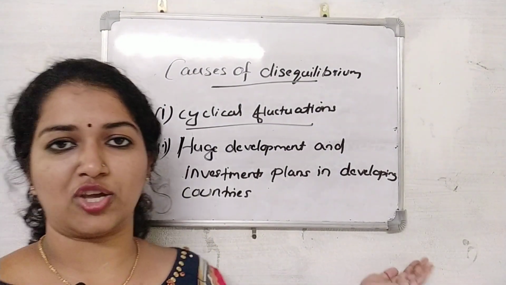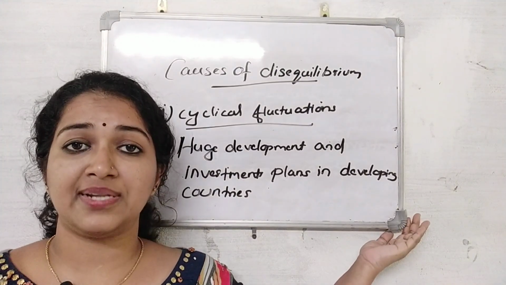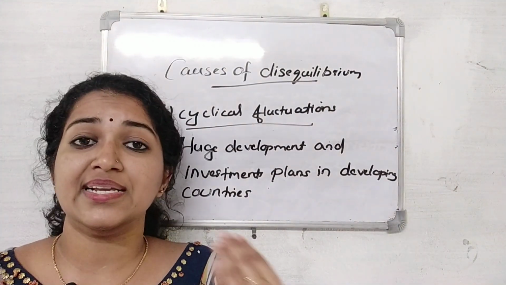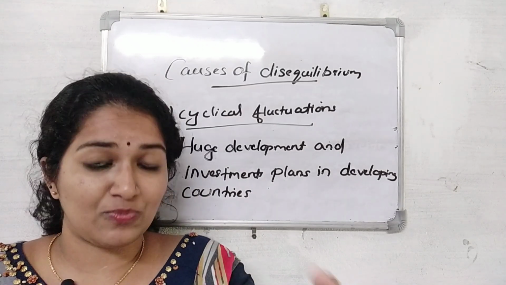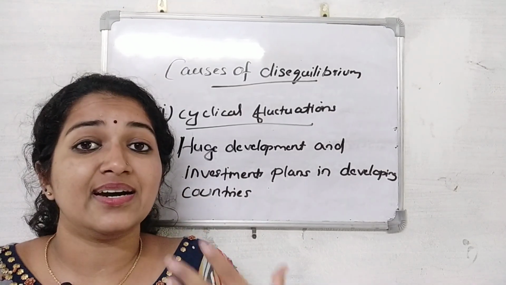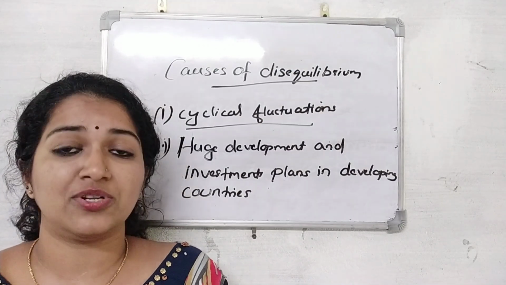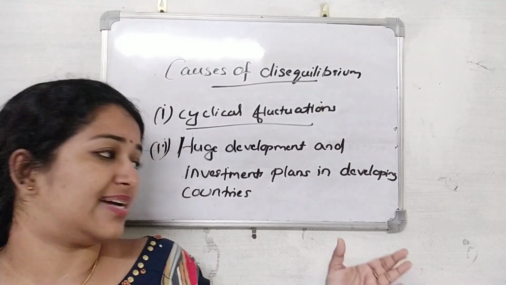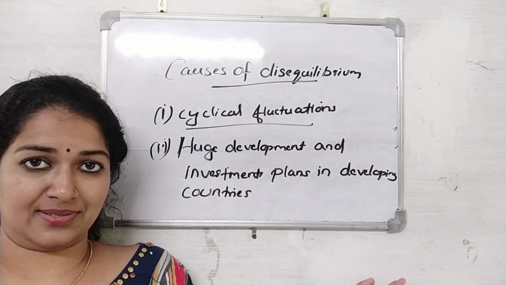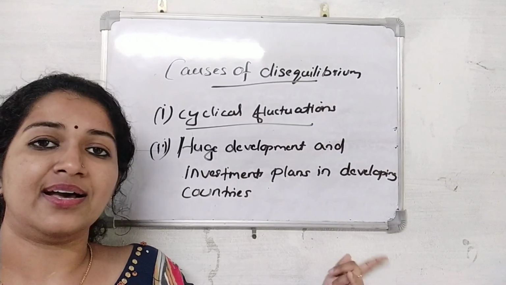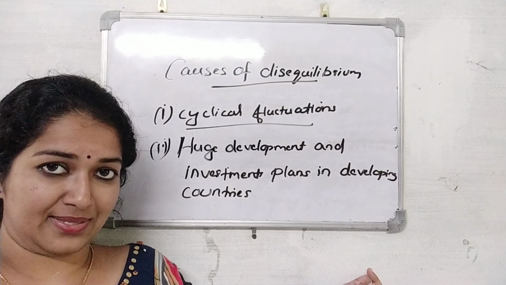So the huge developments and investment programs in developing countries led to the want of more capital, while their export could not be boosted up to that extent. So that led to the creation of disequilibrium in balance of payments. So this is the second reason behind disequilibrium in balance of payments.